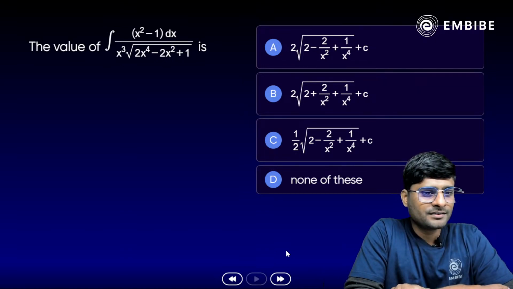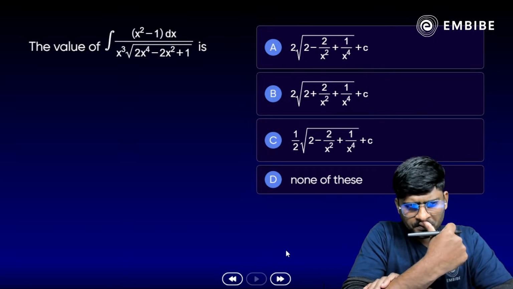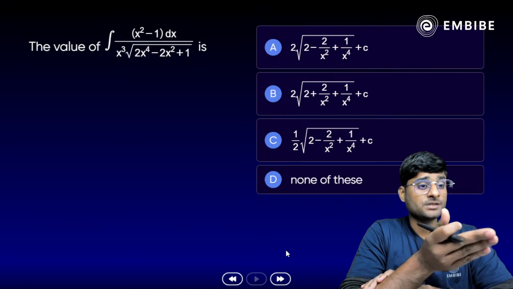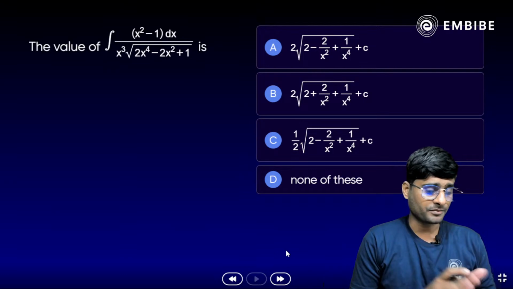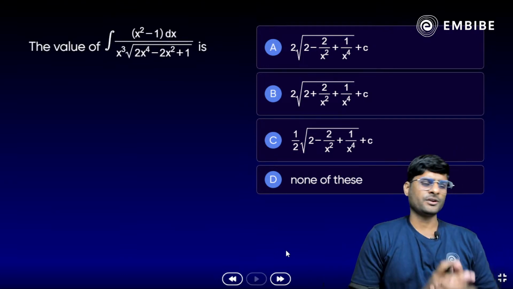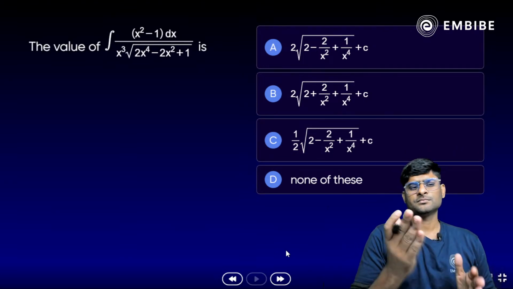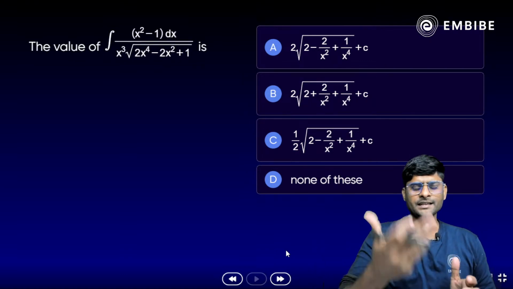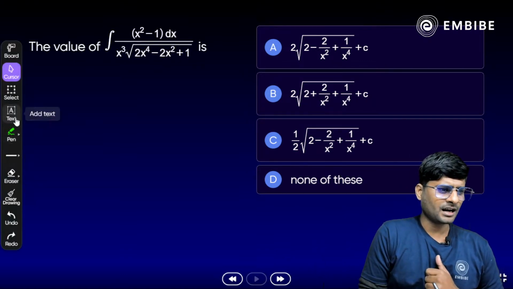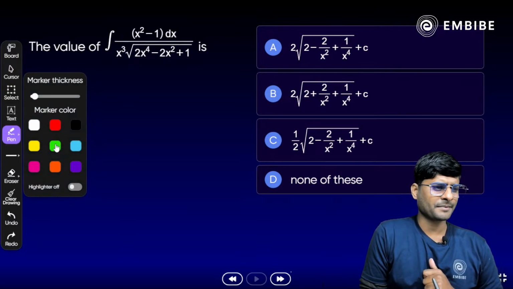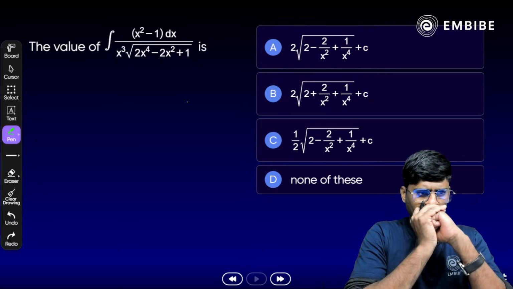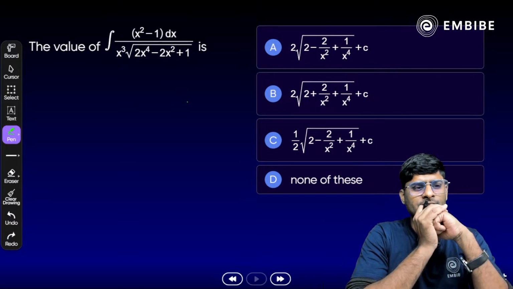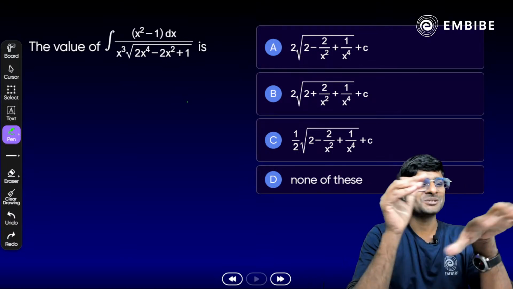All right. So, if we substitute 2x raised to power 4 minus 2x square plus 1 as t or y or something, can we get the answer? Look at the numerator. Like we get 4x cube minus 4x. Not possible. Anything else? Anyone? How do we approach this question? Yes, how will you solve it? Focus on the highest power. Yes, inside the square root here.